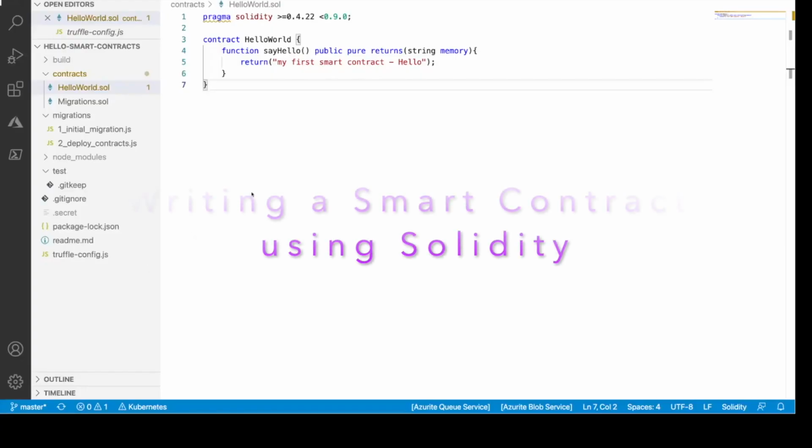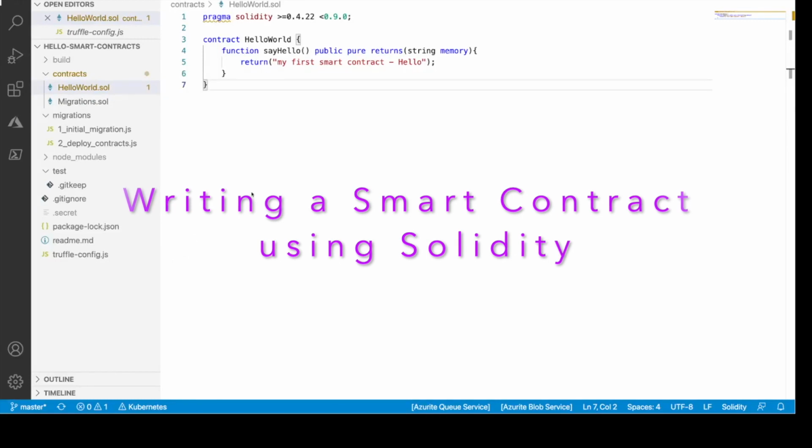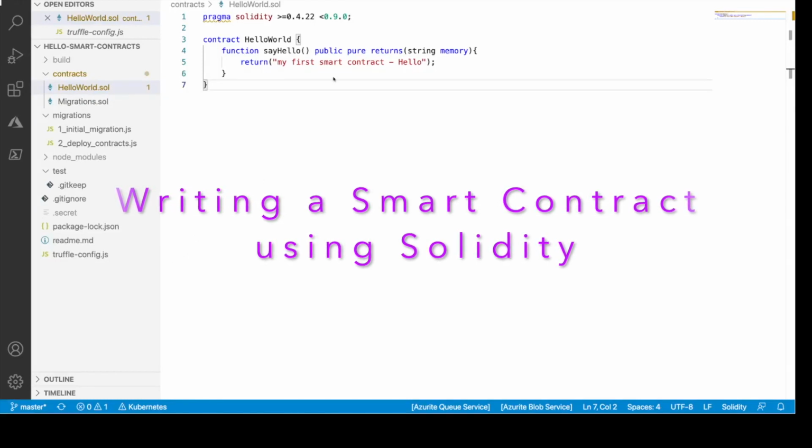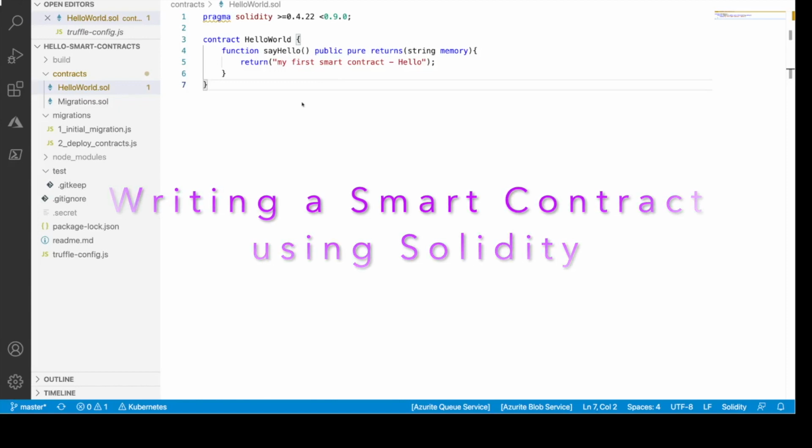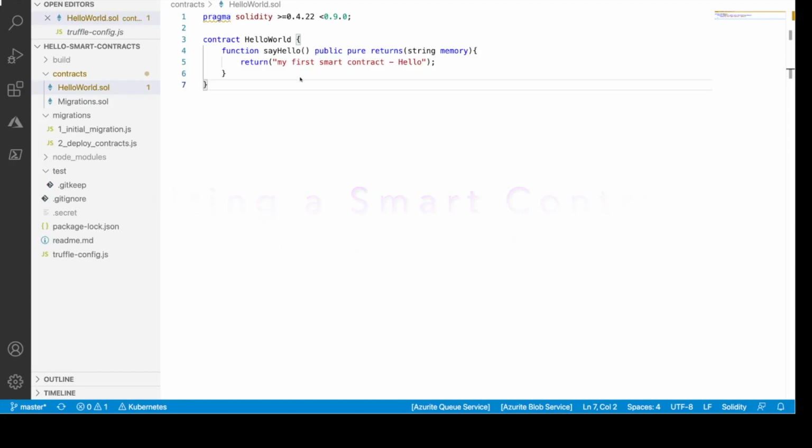I've written a simple smart contract here called HelloWorld. I'm just printing out a string here called my first smart contract hello. That's what I'm doing here. I'm just printing a smart contract called hello. This code is written in Solidity.